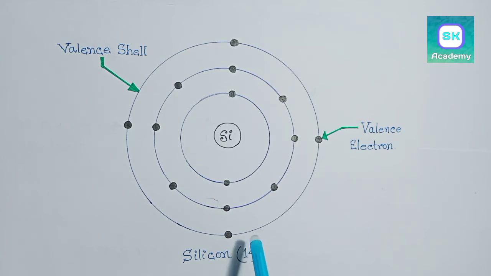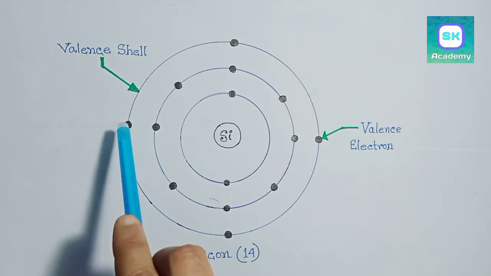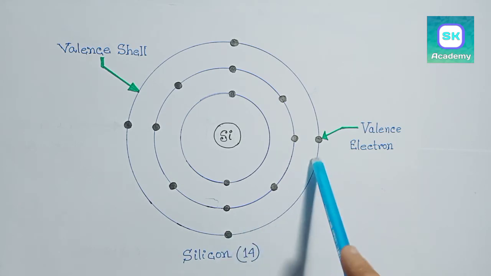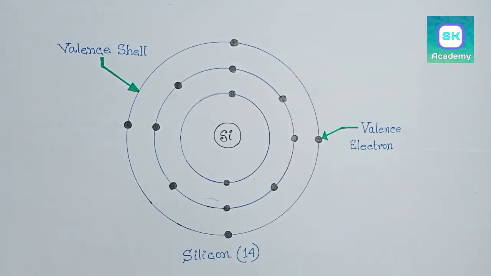Silicon is tetravalent element. Tetravalent elements are those elements having 4 valence electrons. In silicon, there are 4 valence electrons, 1, 2, 3 and 4. That's why silicon is called tetravalent element.